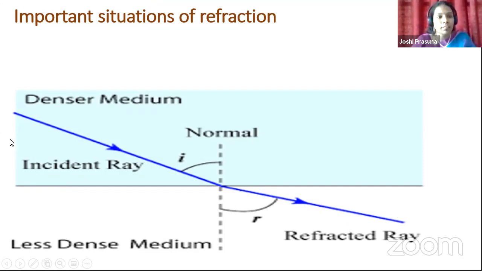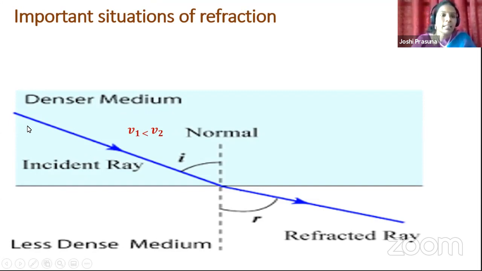That means whenever a light ray moves from denser medium to less dense medium, the refracted ray in the second medium, that is in the less dense medium, moves away from the normal. Why, children? Again, here you should understand the speed of light in denser medium and less dense medium.